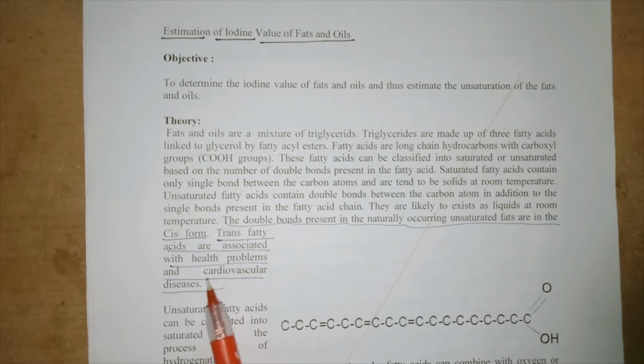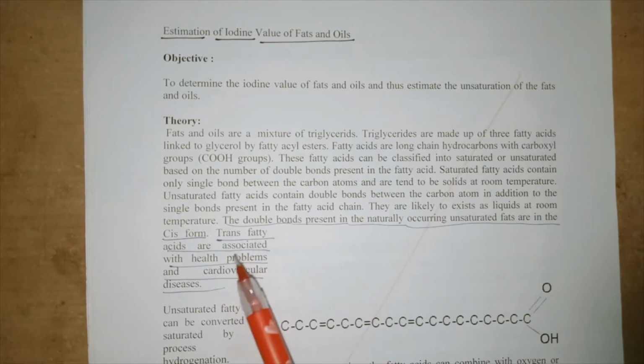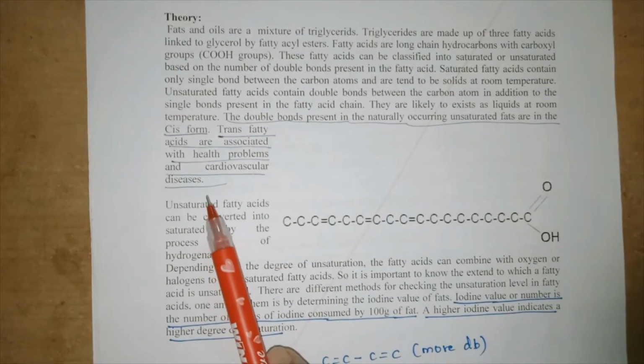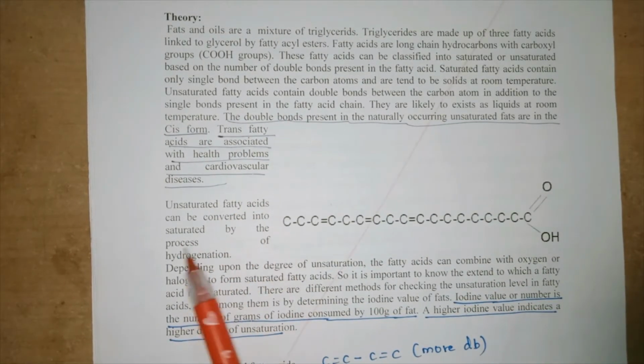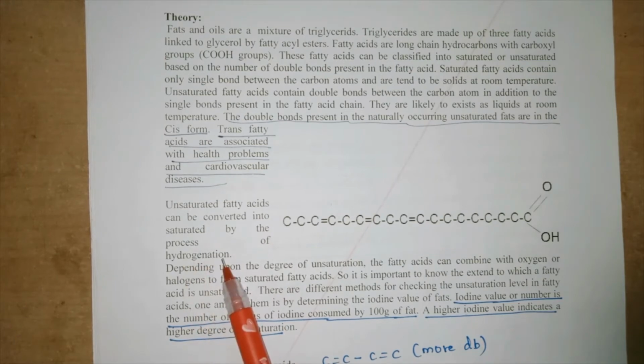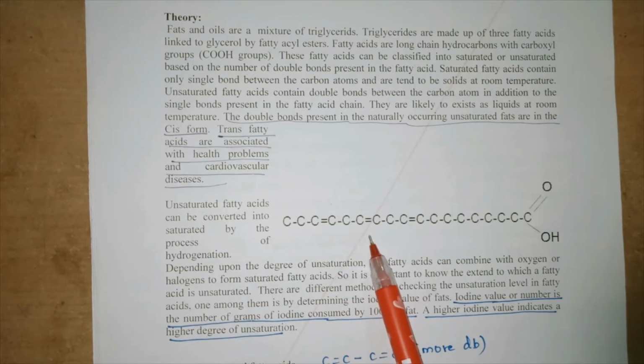Trans fatty acids are associated with health problems and cardiovascular diseases. We have seen on oil packets or biscuit packets that there is a presence of trans fatty acids, which means they are not good for health. Unsaturated fatty acids can be converted into saturated ones by the process of hydrogenation. We have already seen that in the presence of nickel or platinum as the catalyst, we could convert these double bonds into respective single bonds.